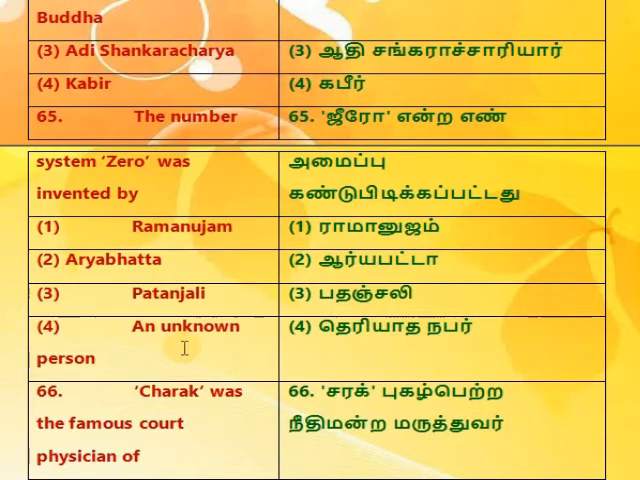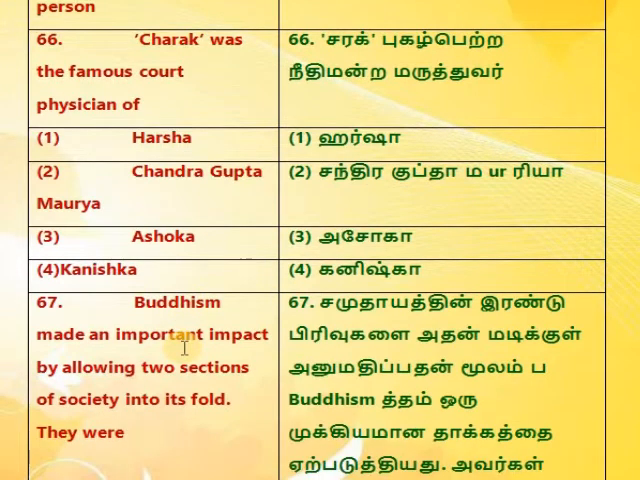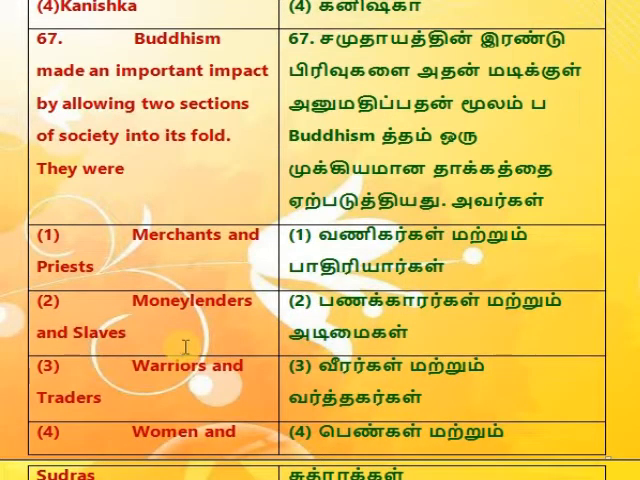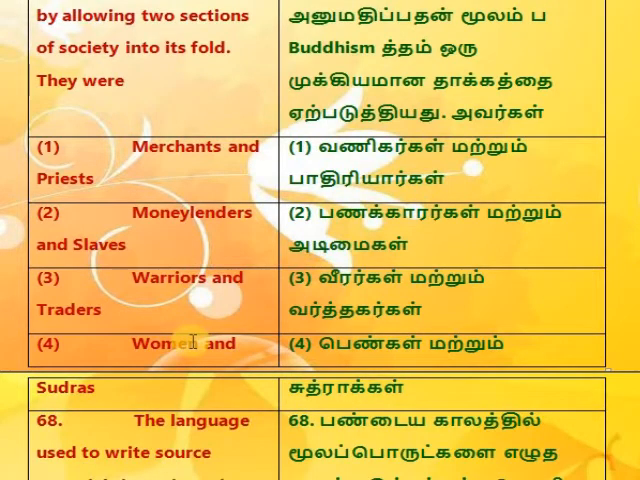66. Charaka was the famous court physician of 1. Harsha, 2. Chandragupta Maurya, 3. Ashoka, 4. Kanishka. 67. Buddhism made an important impact by allowing two sections of society into its fold. They were 1. Merchants and priests, 2. Money lenders and slaves, 3. Warriors and traders, 4. Women and Sudras.